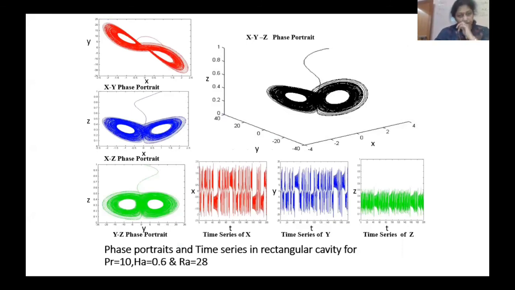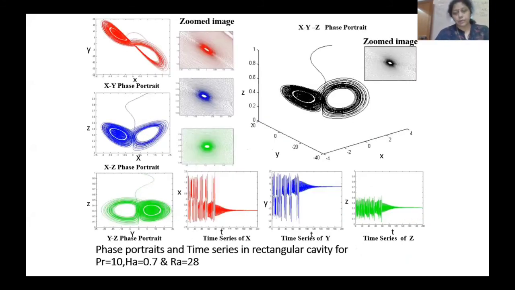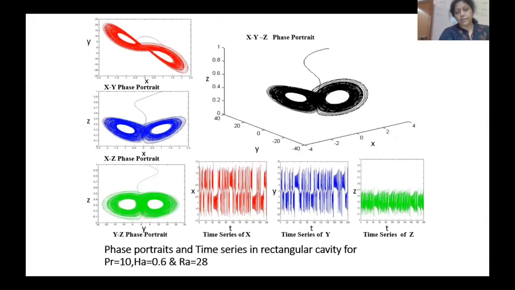Now here you see the Prandtl number is 10, the Hartmann number is 0.6, and the Reynolds number is 28. So we are getting a chaotic series. Now if we change the Hartmann number to 0.7, only the Hartmann number is changing, Pr is the same, Ra is the same.